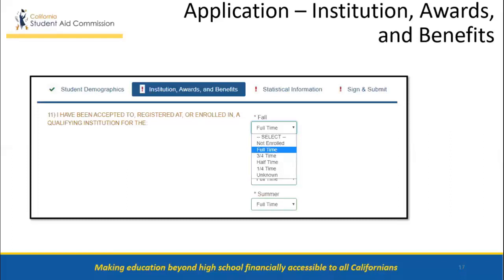And if the student does not know specific amounts they will be receiving for questions 14 and 15, they should list $1 to indicate they will be receiving benefits. The program coordinator will follow up with the student at a later date to determine actual benefits received.